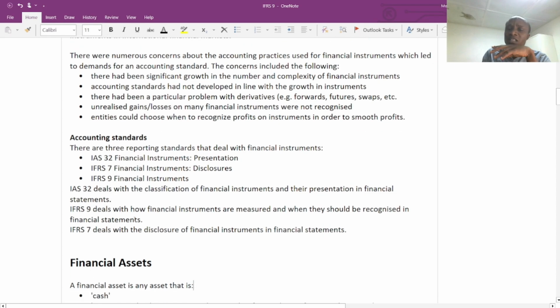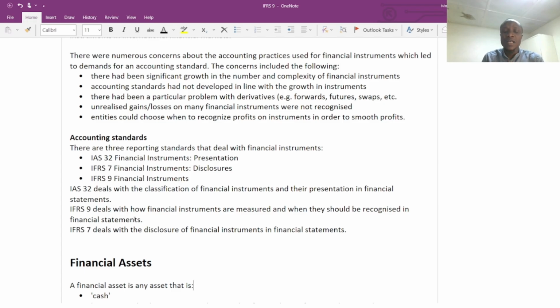Under IFRS 9, we have other accounting standards that we can put together to complete the whole financial instrument. We have IAS 32, which has to do with the presentation of financial instruments. So when we are talking about the presentation, how we should show the figures relating to financial instruments in the financial statement, it is covered under IAS 32 Financial Instruments.